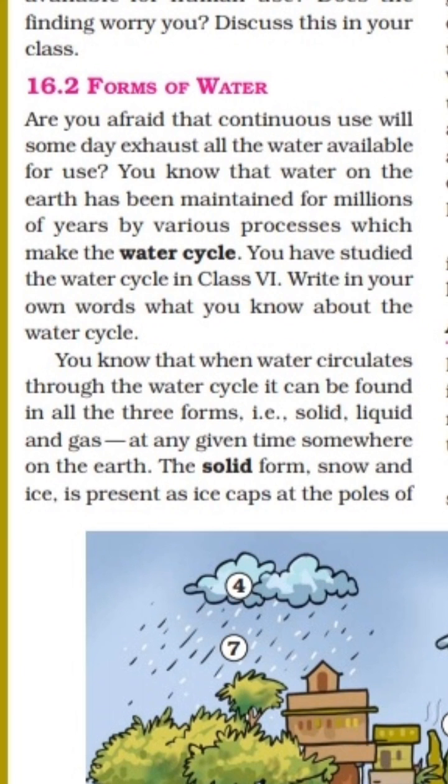You know that water on the earth has been maintained for millions of years by various processes which make the water cycle, and we are aware of the water cycle which we already learned in the 5th and 6th class. You have studied the water cycle in class 6, right?